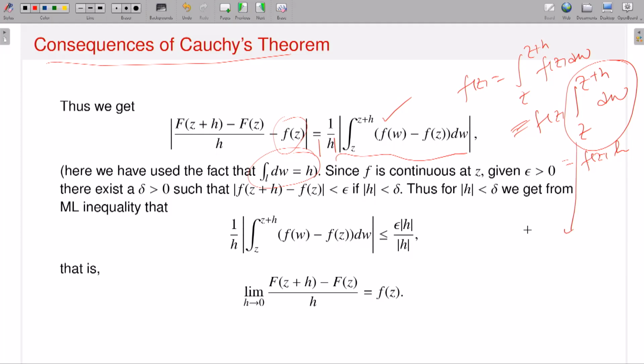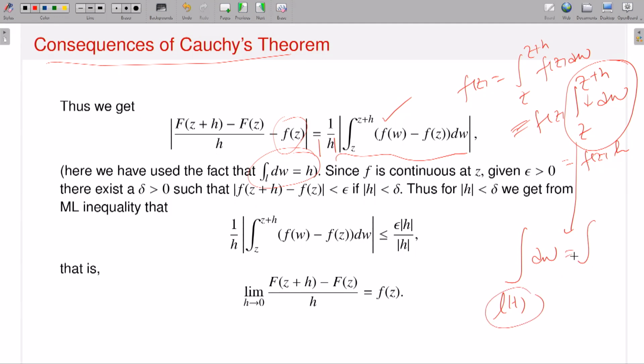This is nothing but the integration over the line segment L(t) of dw, because the integrand is the constant function 1. And what is the definition of this contour integration?